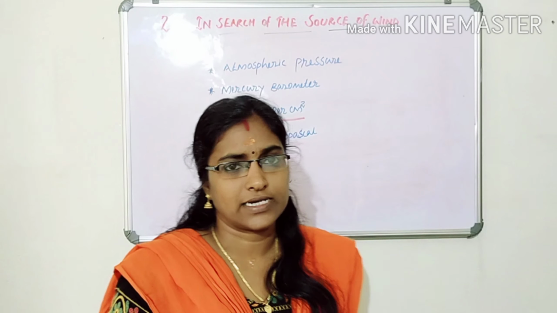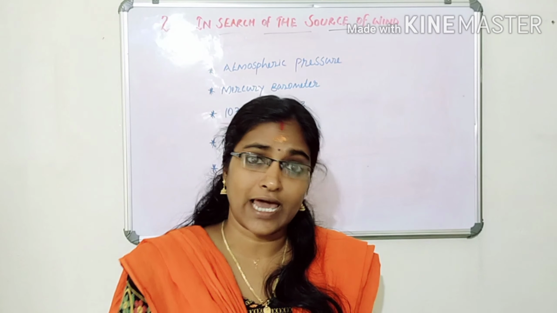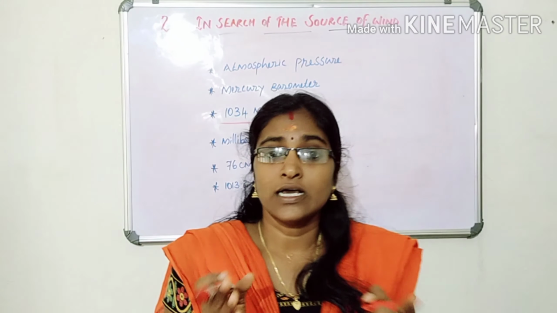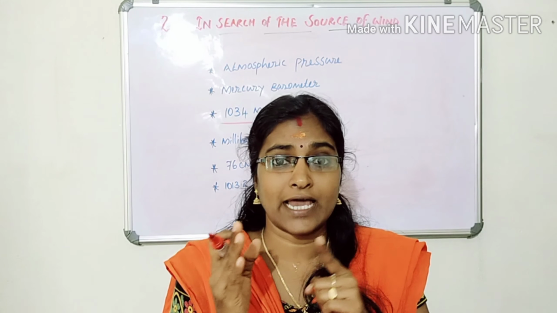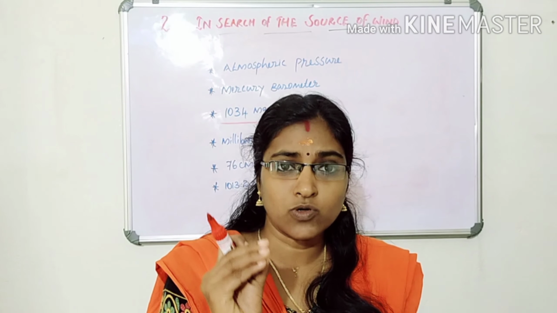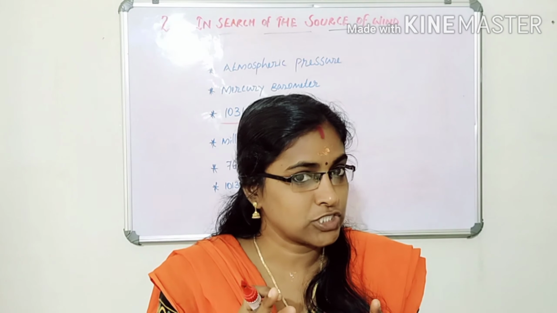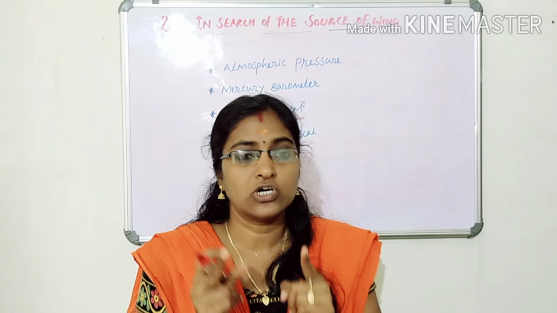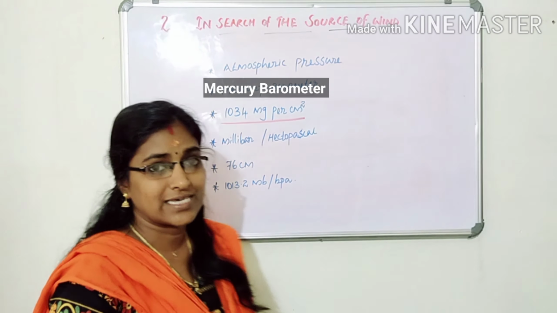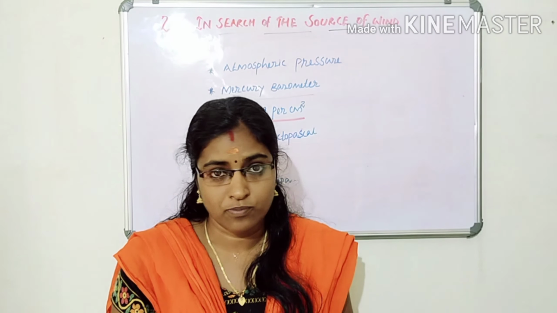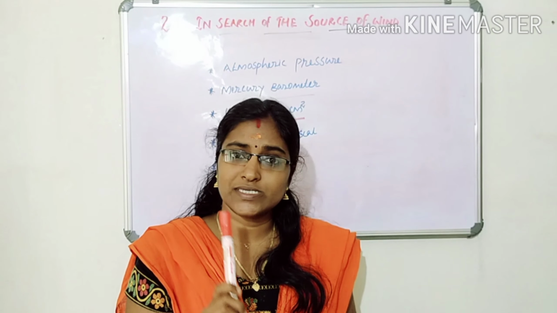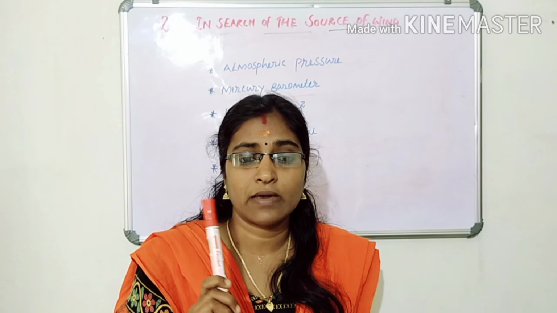Then you know that. Which instrument is used to measure atmospheric temperature? Last year's topic. We use a thermometer to measure atmospheric temperature. Similarly, to measure atmospheric pressure, we use an instrument named mercury barometer. What is that? Mercury barometer.